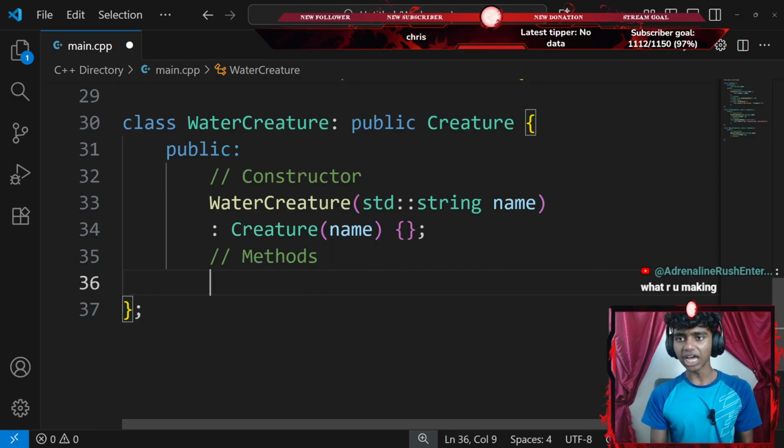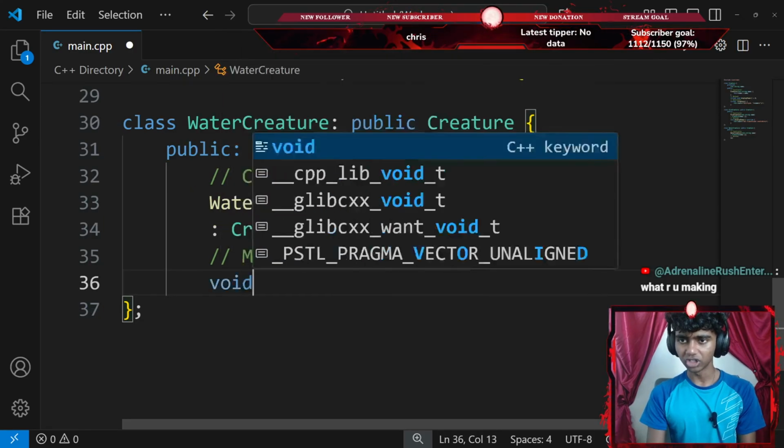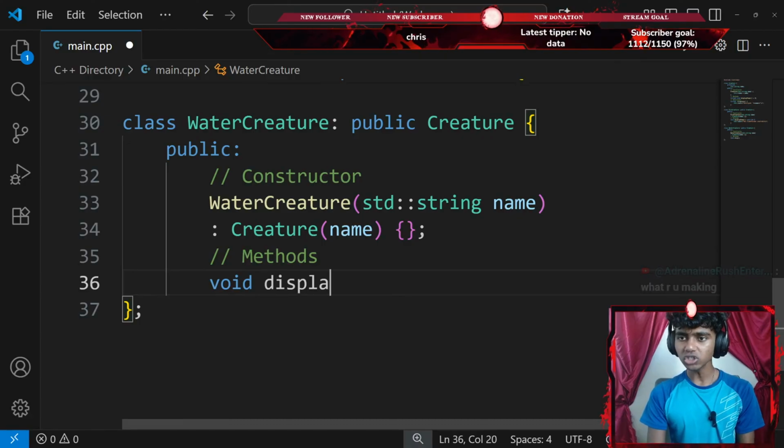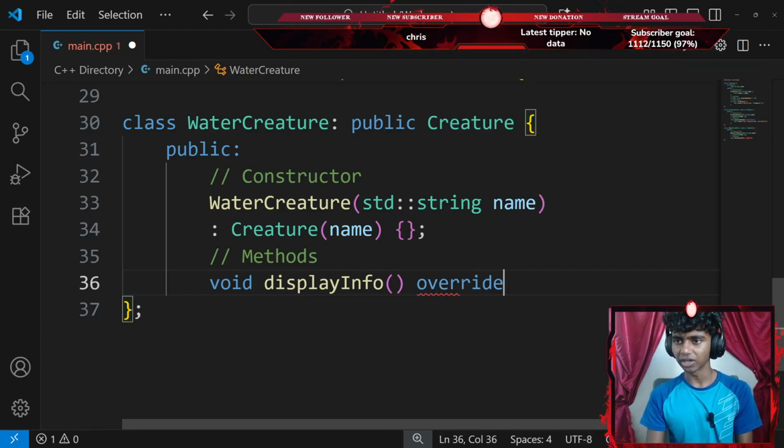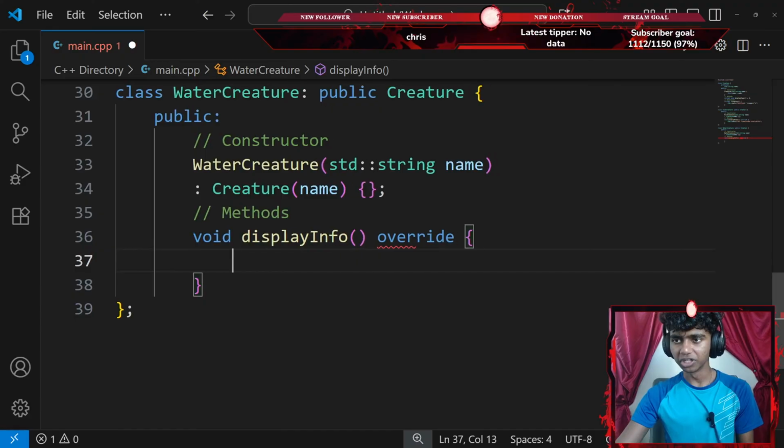Let me go ahead and add a comment that says methods now. For my methods, I'm going to be overriding a method. So I'm going to create a void method, something like display info, with a pair of parentheses. Since the class that I'm inheriting from has this exact same method, I will be overriding the content of it. So I'll go with override and then add a pair of curly braces.